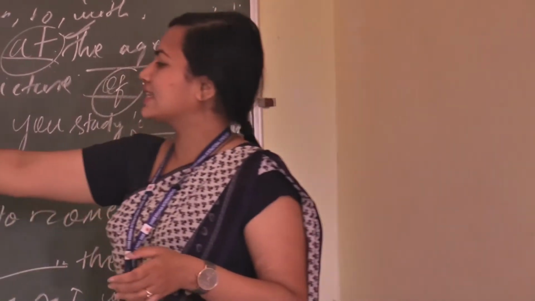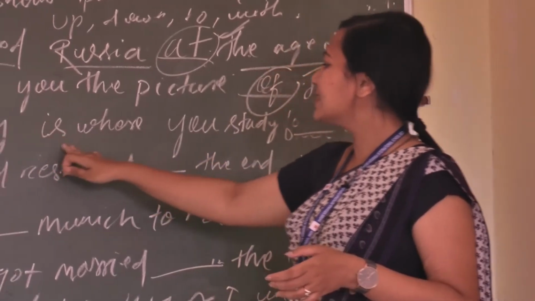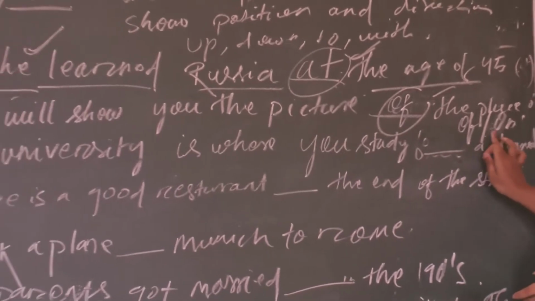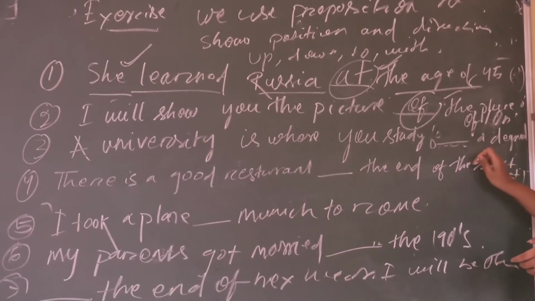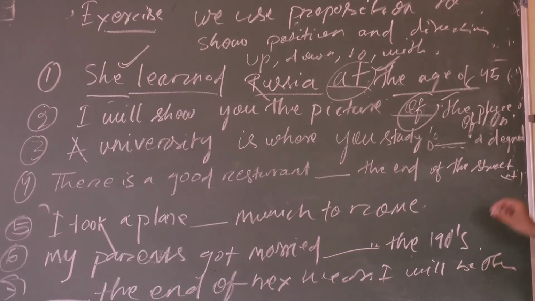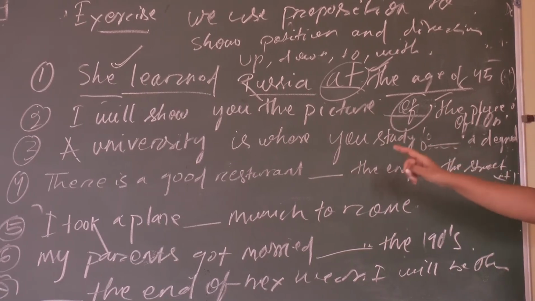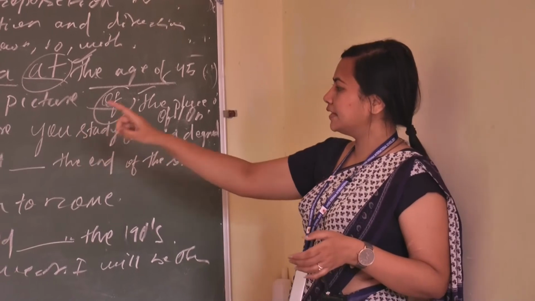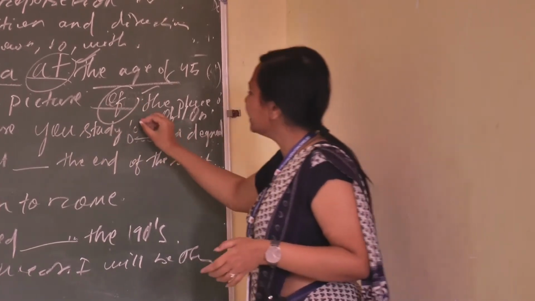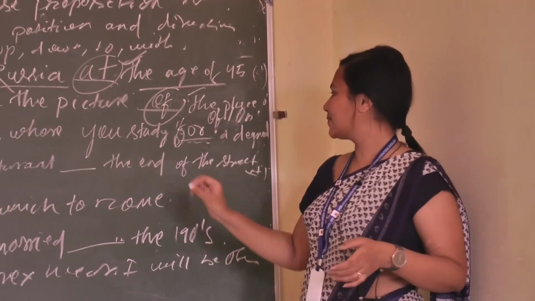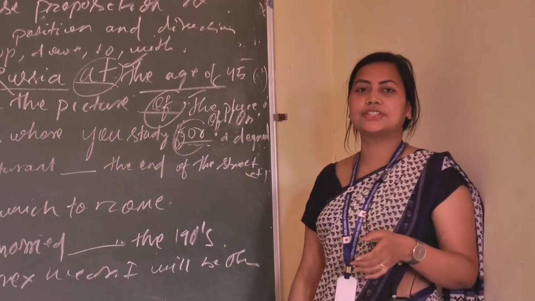Okay, so the next example, a university is where you study, dash a degree. So the answer will be, a university is where you study for a degree. Here again, for is what? Preposition of place.